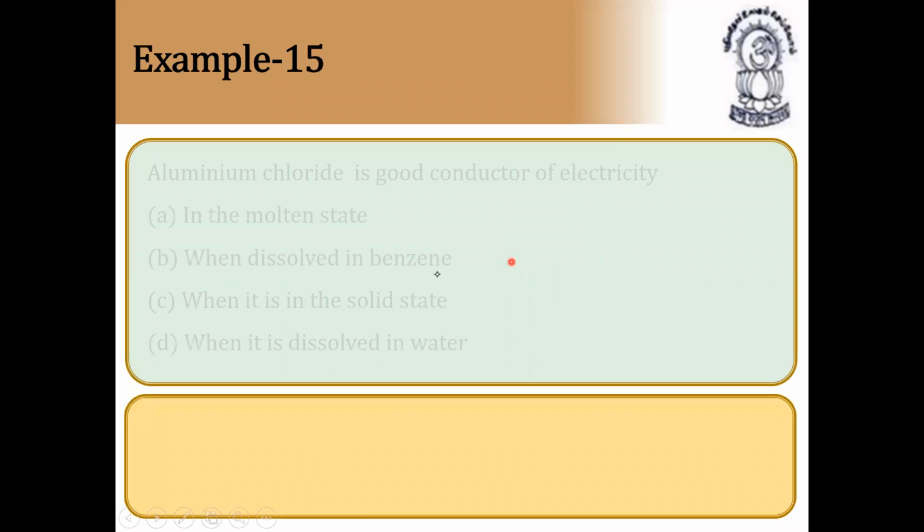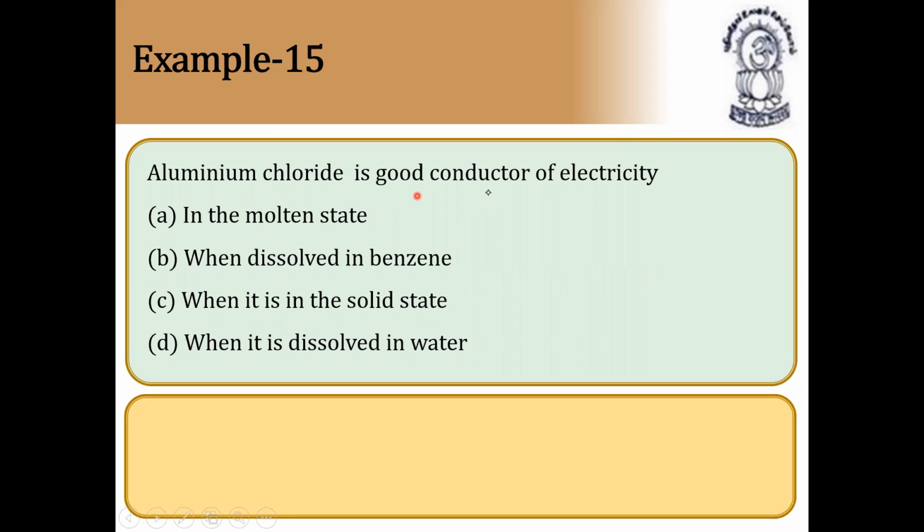Next, we have a question based on silicon. Aluminium chloride is a good conductor of electricity. Why? When dissolved in water, it forms Al3+ and Cl- ions, so it is a good conductor only when dissolved in water. In the molten state, or dissolved in benzene, or in the solid state, it is not a good conductor, because it is covalent in nature, due to its slightly covalent character. So answer is D.